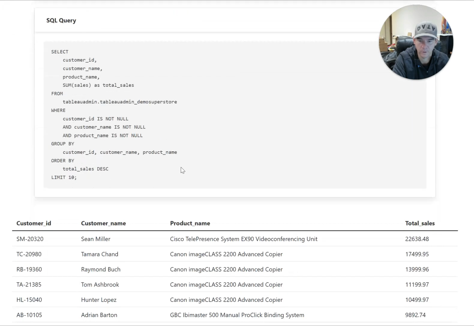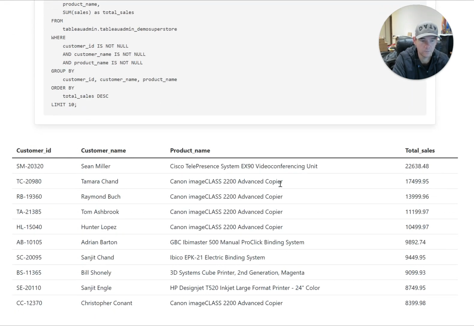Submit that, and we're going to get back. Okay, yeah, we see that. The advanced copier was that top product, and we see Tamara, Raymond, Tom, Hunter, who are all top buyers based on total sales, all purchased that advanced copier.